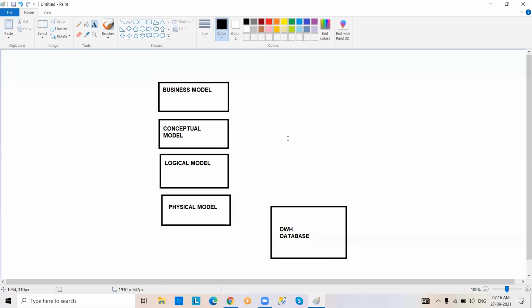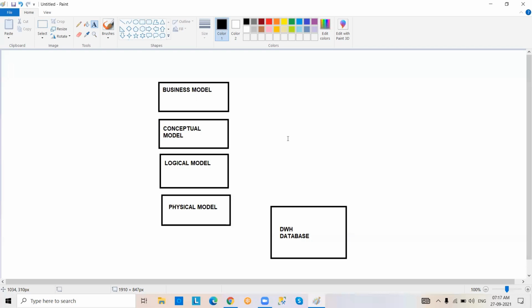Coming to the business model, it means a simple thing. Whatever business requirements we are getting from the client, that completely comes under the business model, right? So business means what they need, the client. Based upon that only we are going to develop the scenarios, right? Okay, that is the business model.